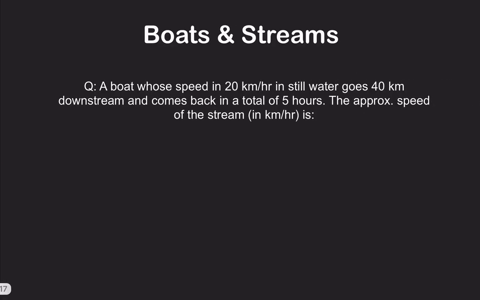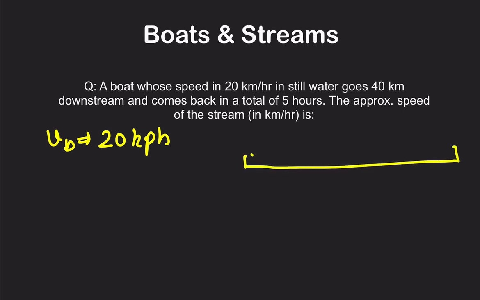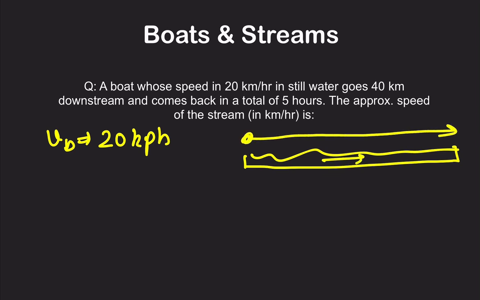Moving on to this question: a boat whose speed is 20 kilometers per hour in still water, means not going upstream or downstream, just on its own it will go. It goes 40 kilometers downstream and comes back. Suppose this is the downstream, so this is a river going in this direction. First the boat will go downstream, then it comes back upstream, means it goes with the flow and comes back against the flow, right?